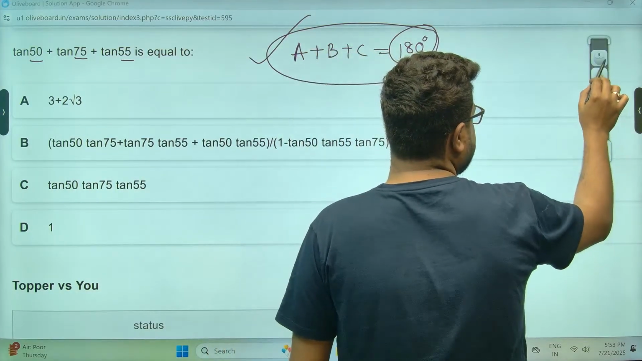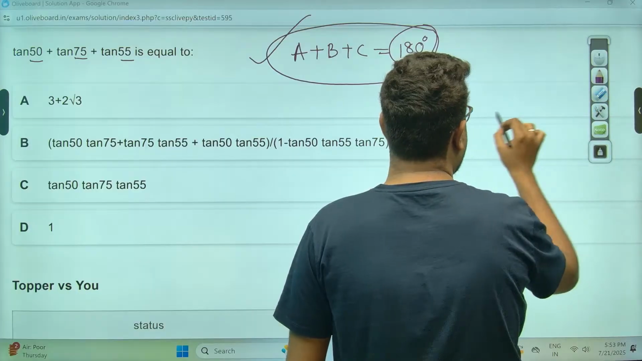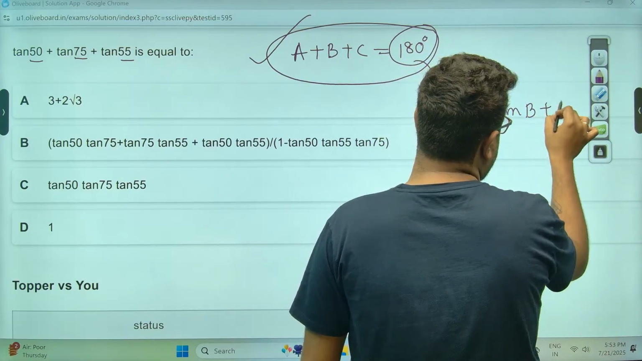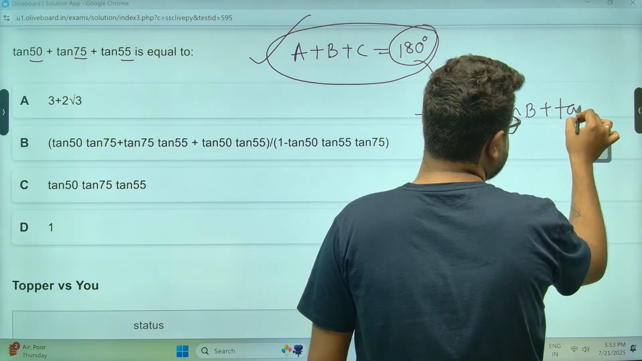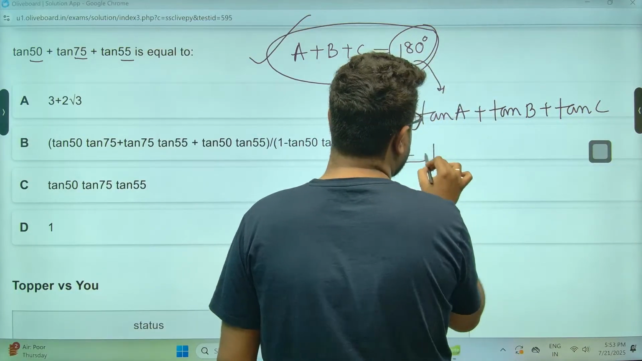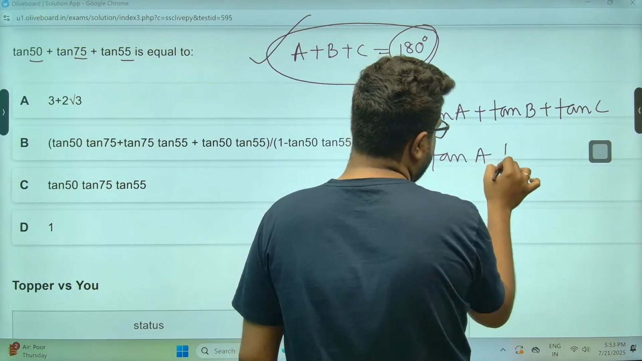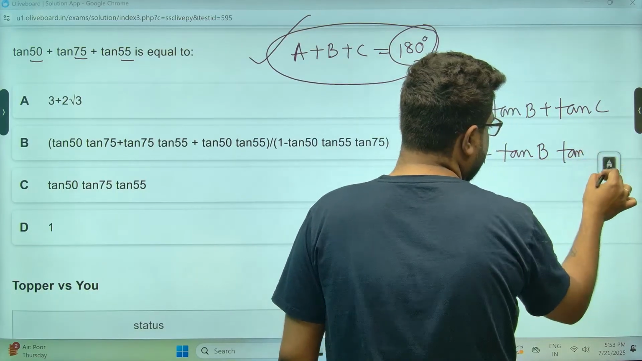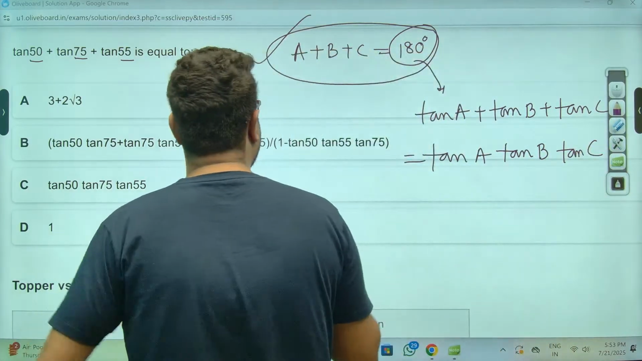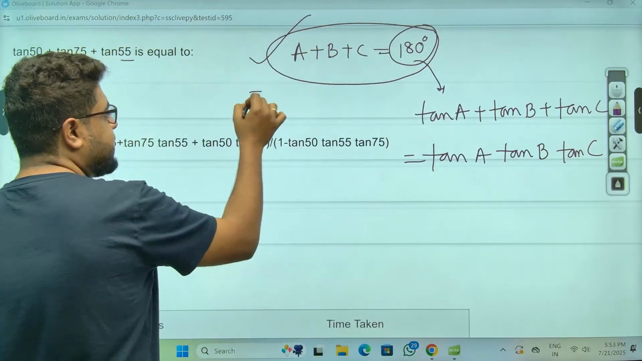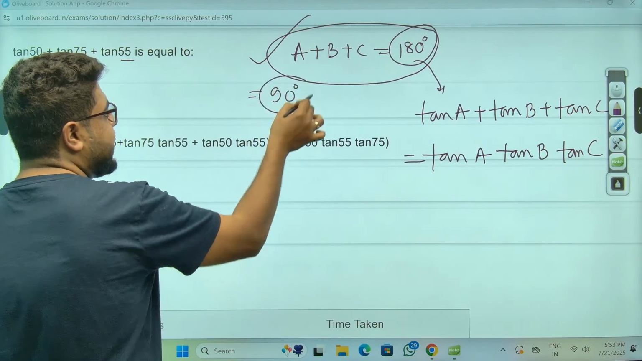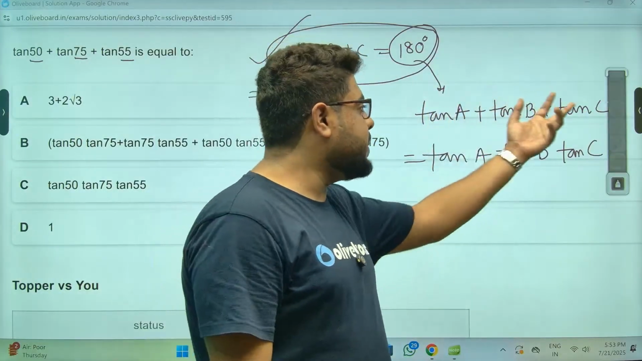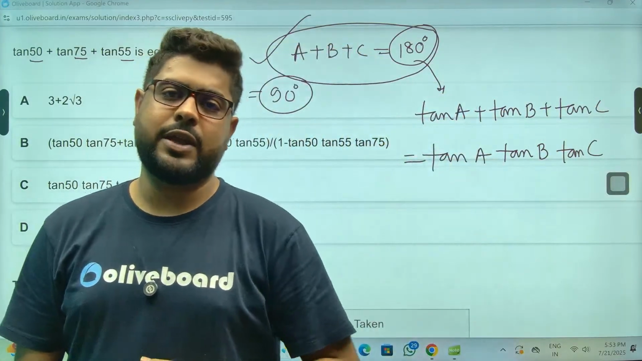ऐसे करो सर, tan A plus tan B plus tan C is equal to tan A, tan B, tan C. And same thing happens for cot as well. But when A plus B plus C is 90, then you can say the same thing about cot. Cot A plus cot B plus cot C equal to cot A into cot B into cot C.